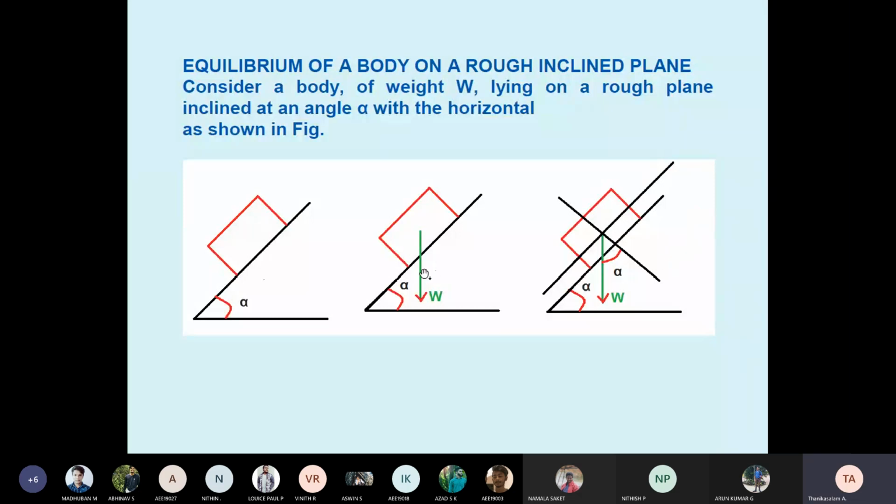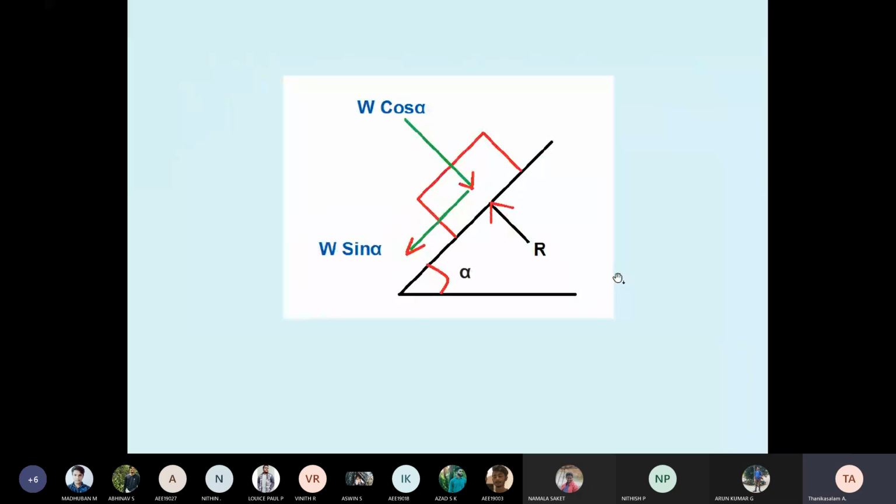Therefore, now see the weight. So now the weight is with respect to the Y axis, alpha. Okay. Therefore, students, for the inclined surface, you have to memorize that for any block or any body on an inclined surface, the weight has two components, with respect to the x-axis and y-axis. That is W cos alpha, W sin alpha.